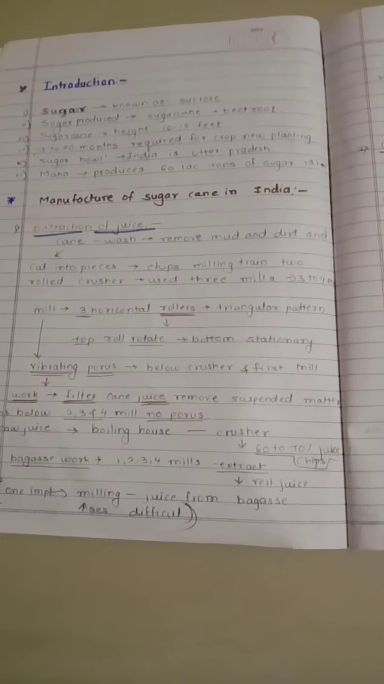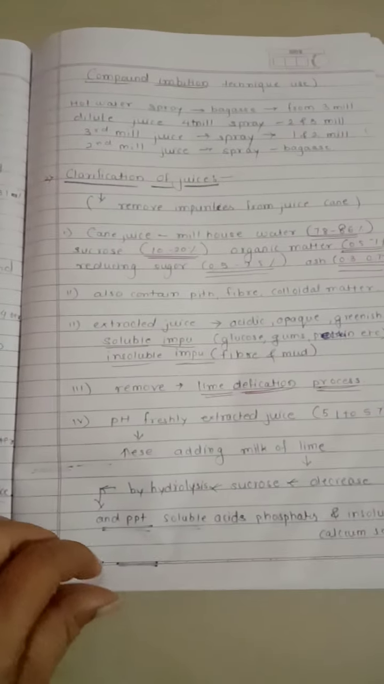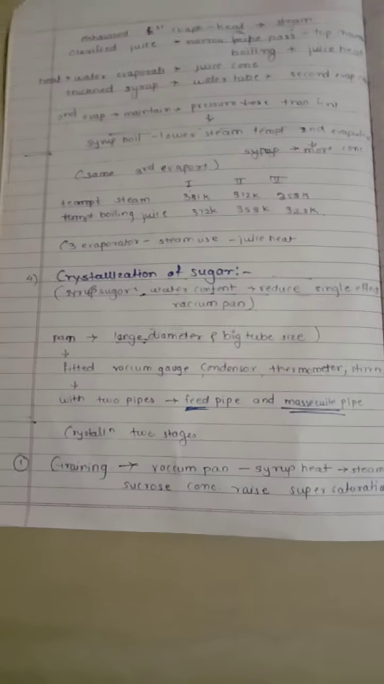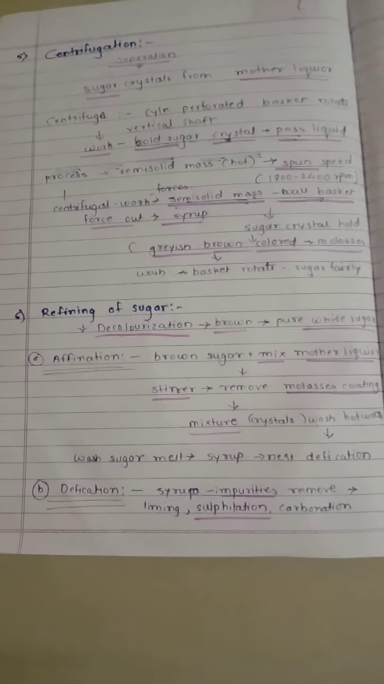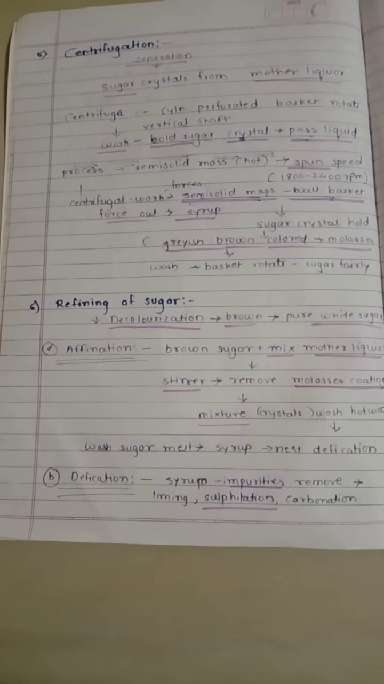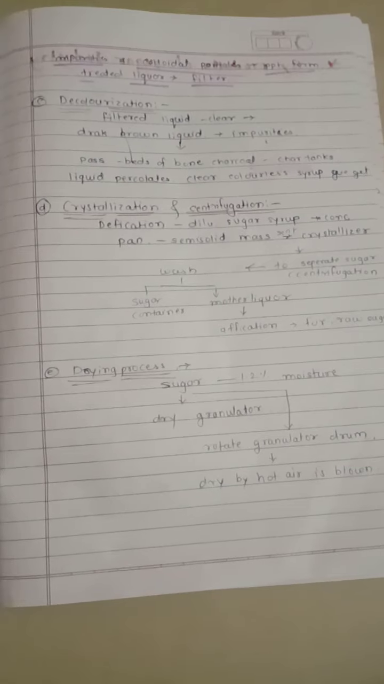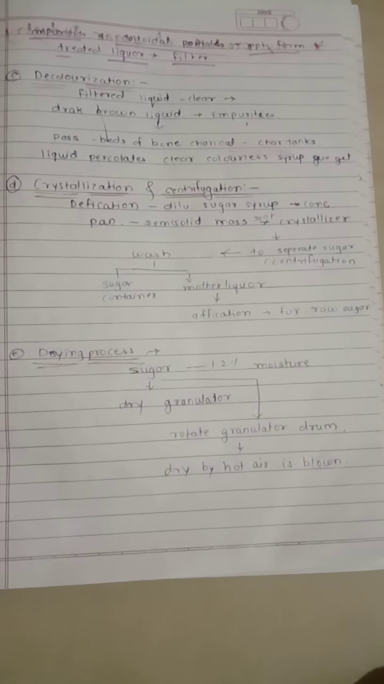We studied extraction of juice, clarification of juice, then concentration of juice to syrup. The next point was crystallization of sugar, in which we studied graining and crystal growth. Also we studied centrifugation and refining of sugar. In refining of sugar we studied affination, defecation, decolorization, crystallization and centrifugation, and the drying process.